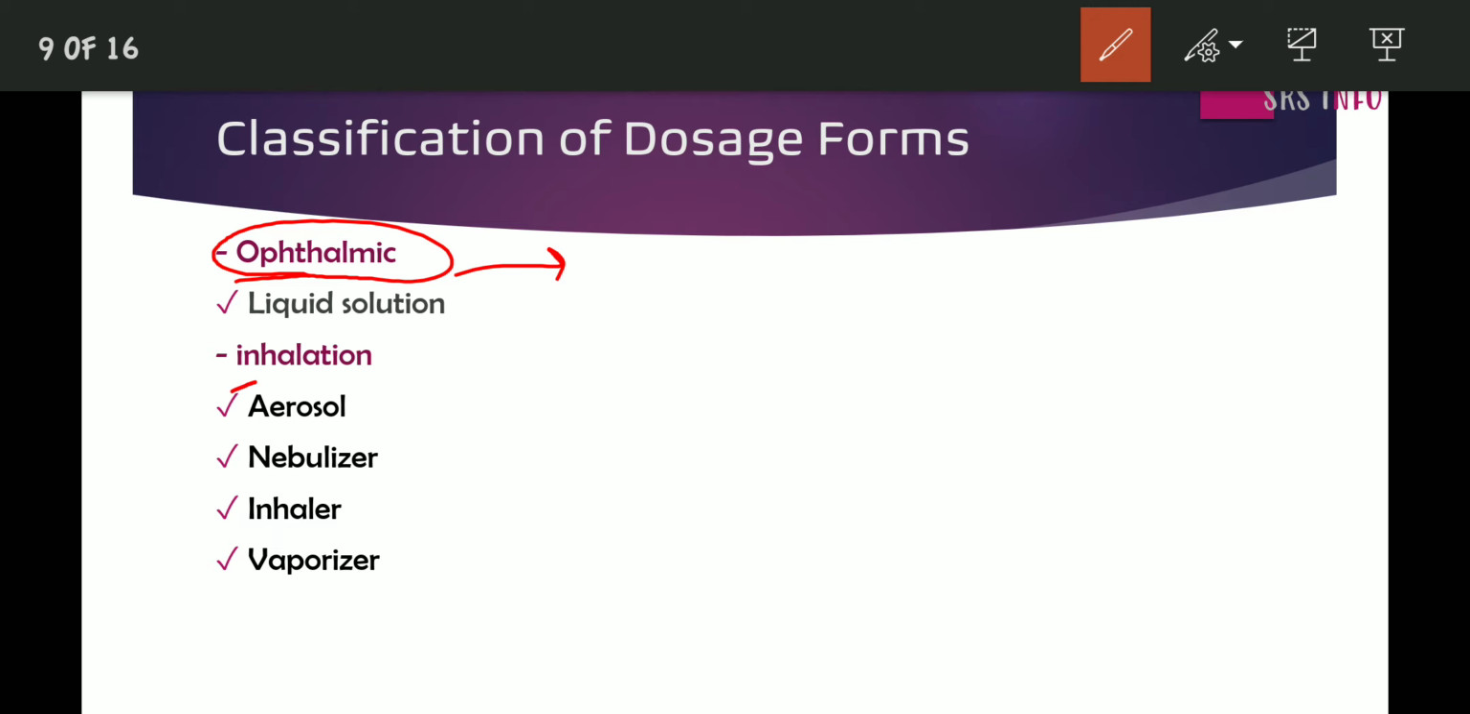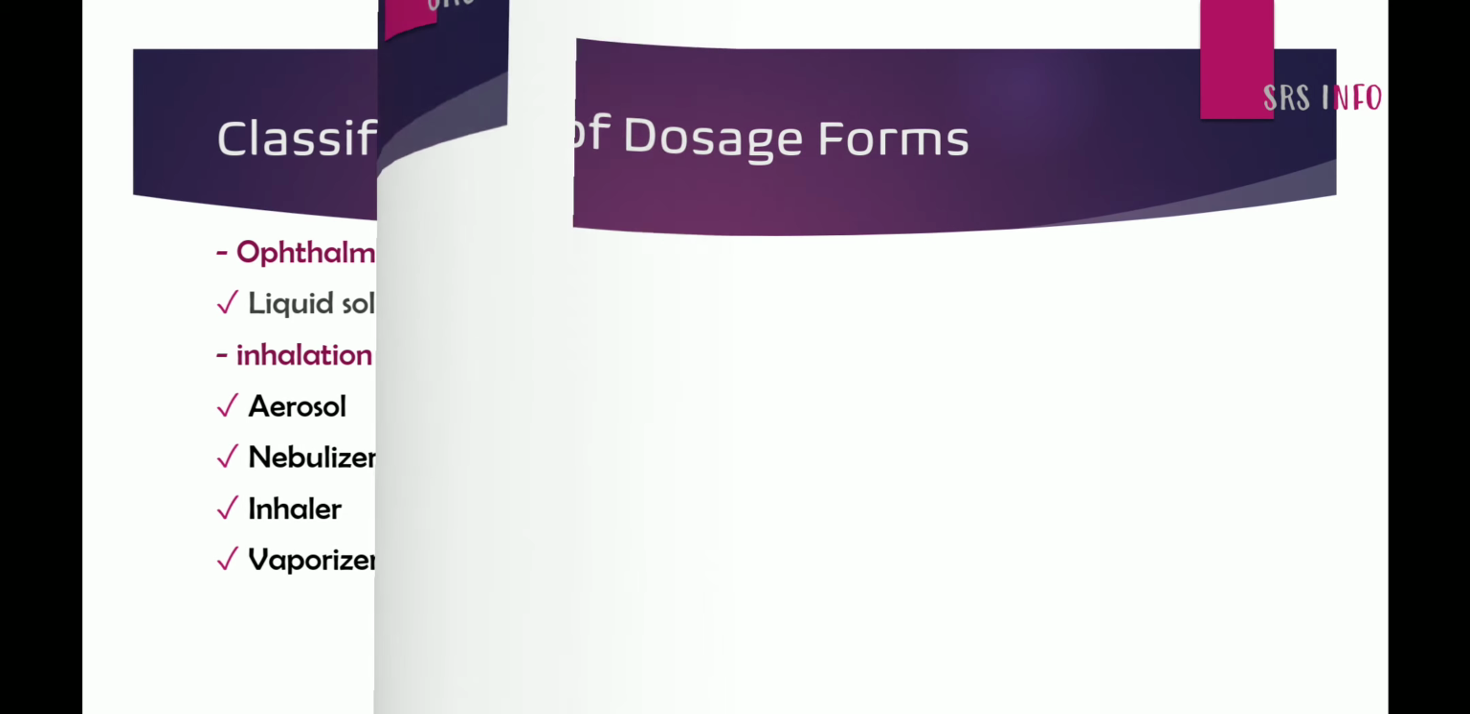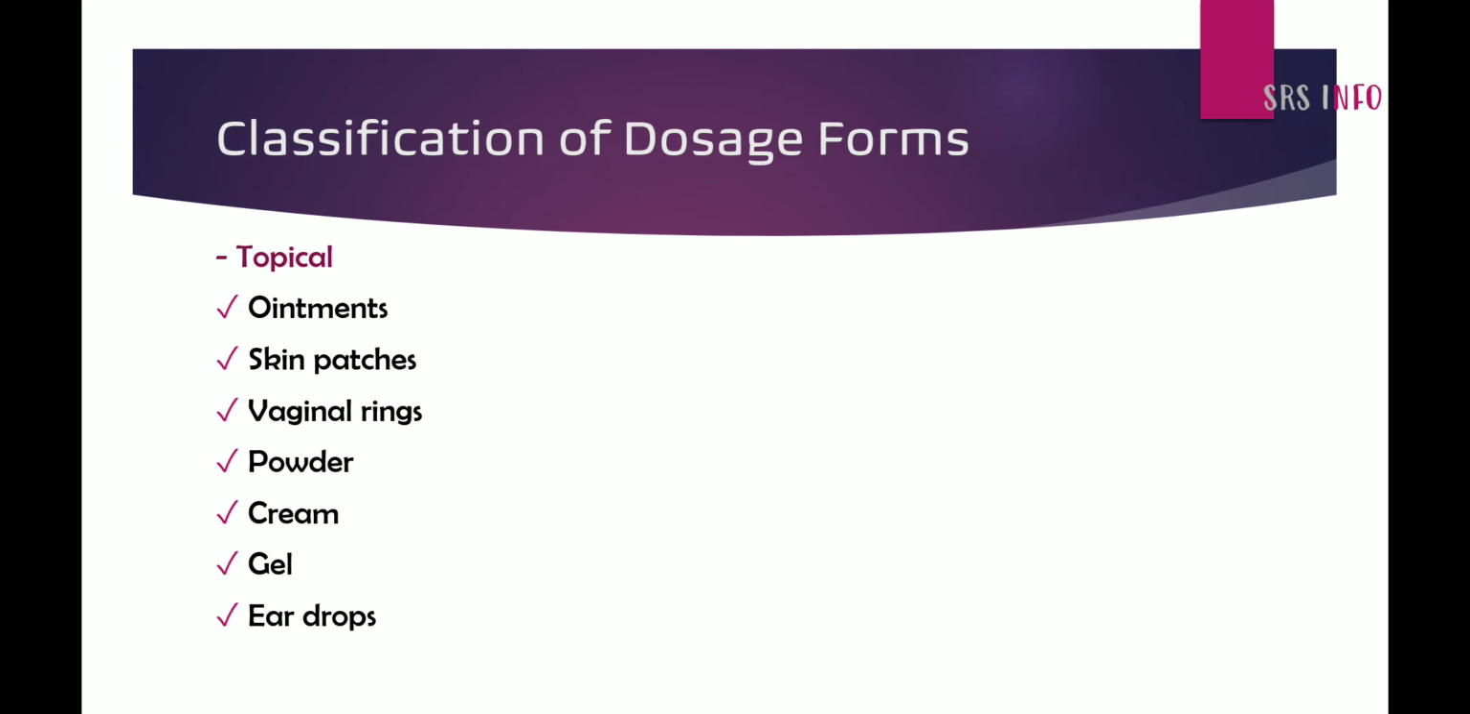The next is inhalers. What is inhalers? The drugs which are administered by inhalation, that is aerosols, nebulizer, inhaler, vaporizer. All these are administered by inhalation method. Okay, I think you are following my words.